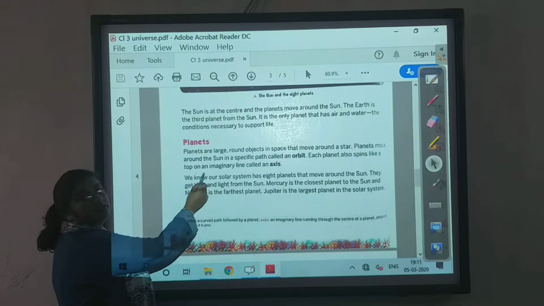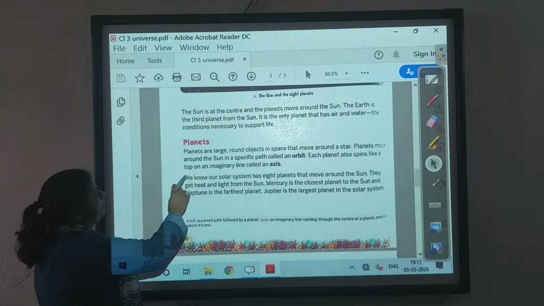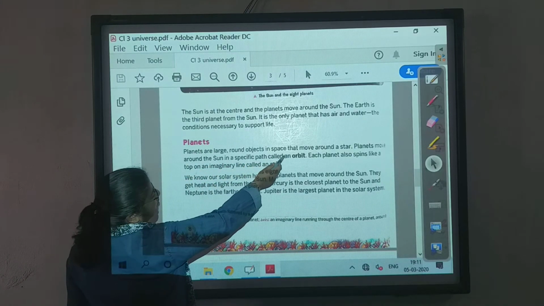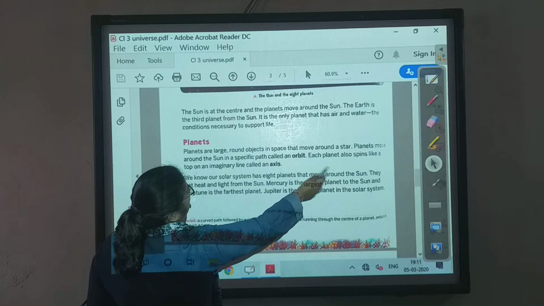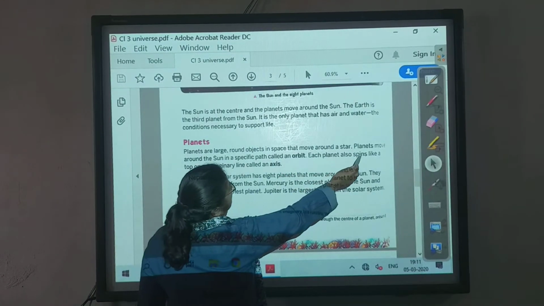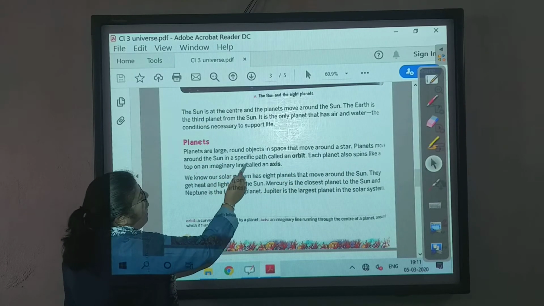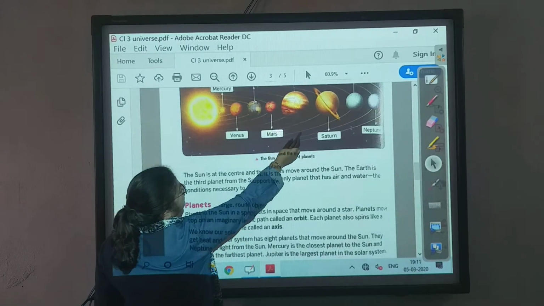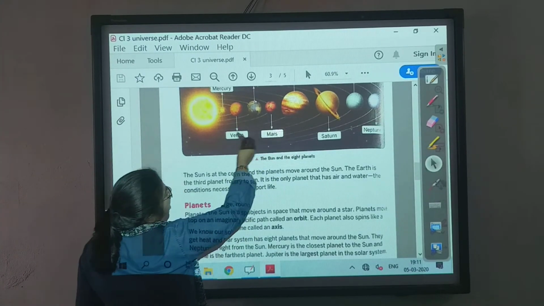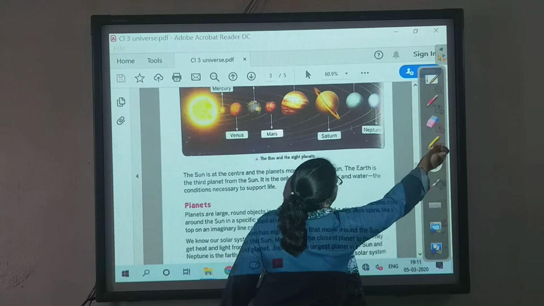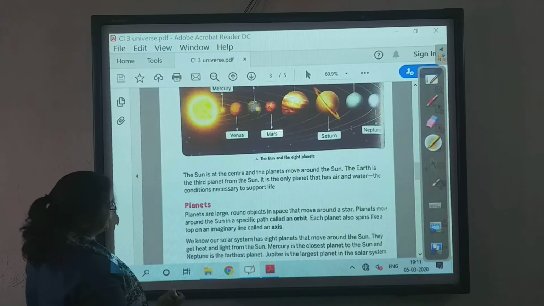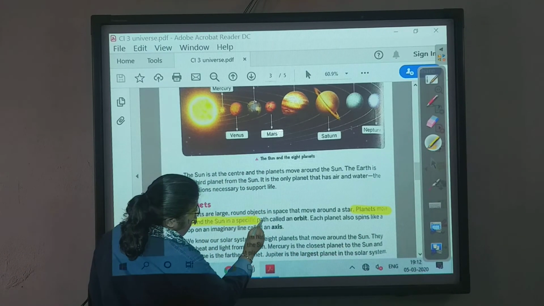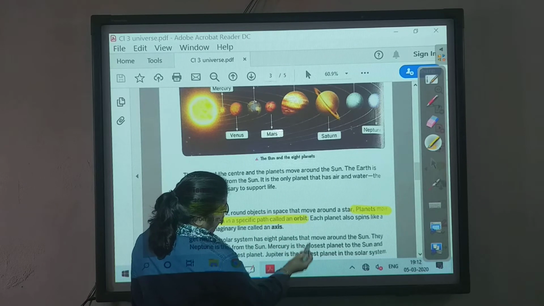Now the planets. Planets are large round objects in space that move around a star. The star is the sun. The planets move around the sun in a specific path called an orbit. As I explained to you, children, this line which you can see is the orbit. So we will underline from here. Planets move around the sun in a specific path called an orbit.